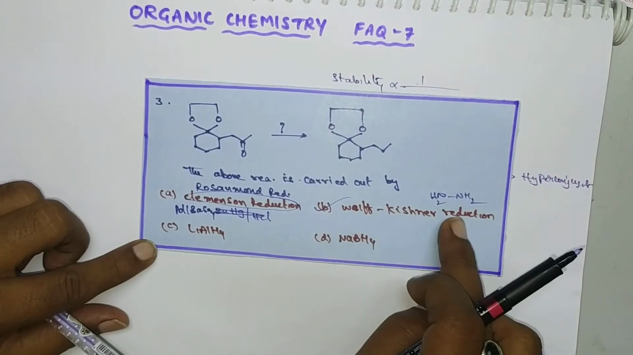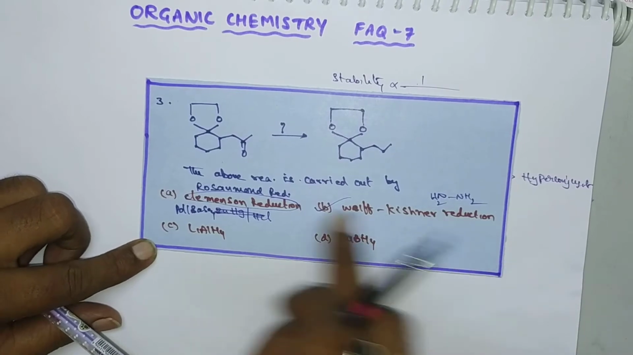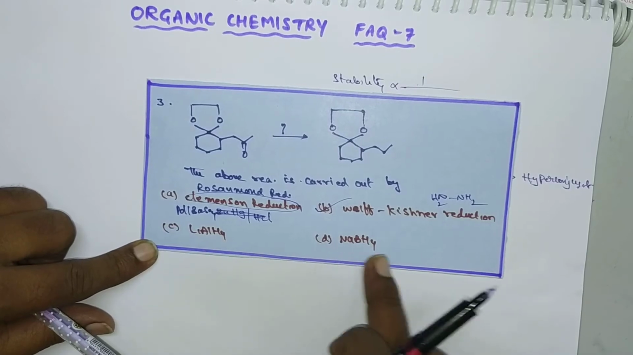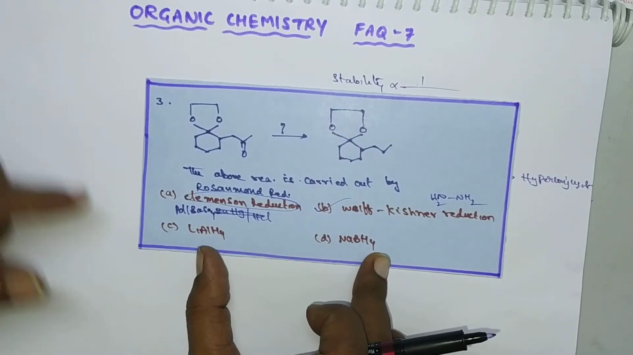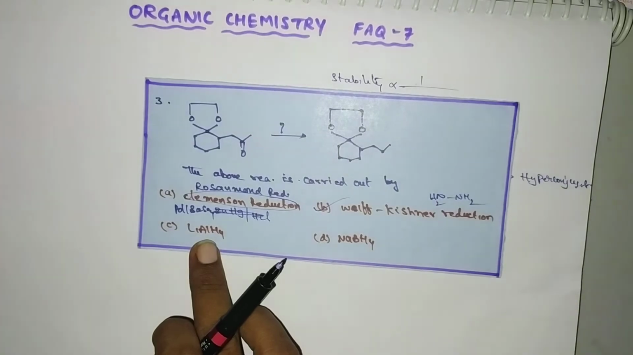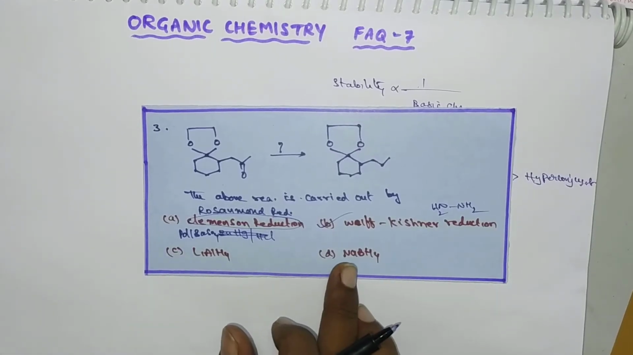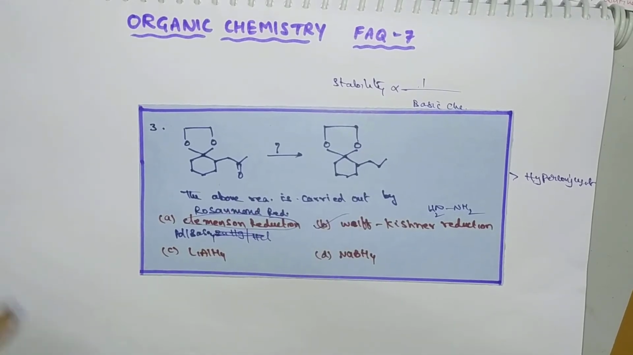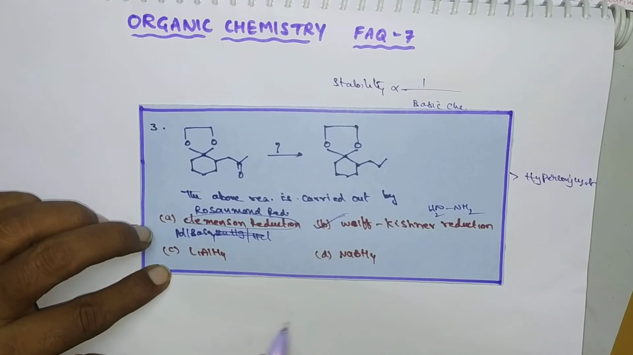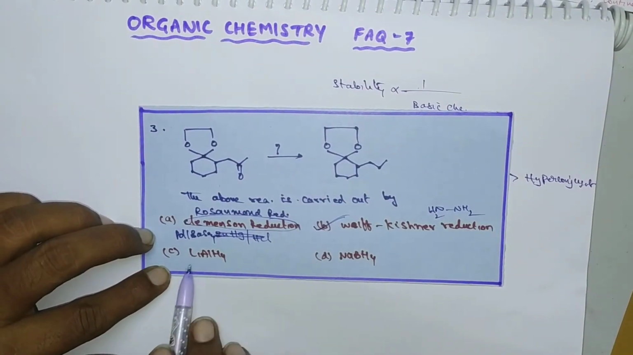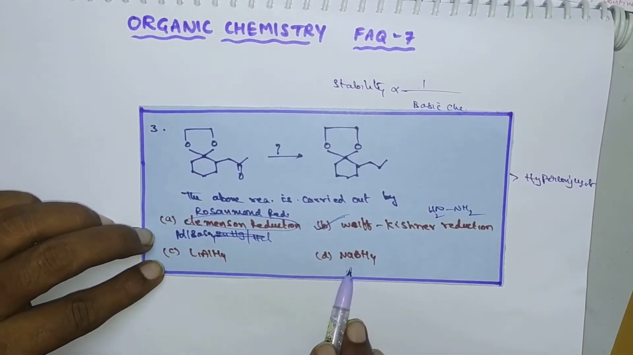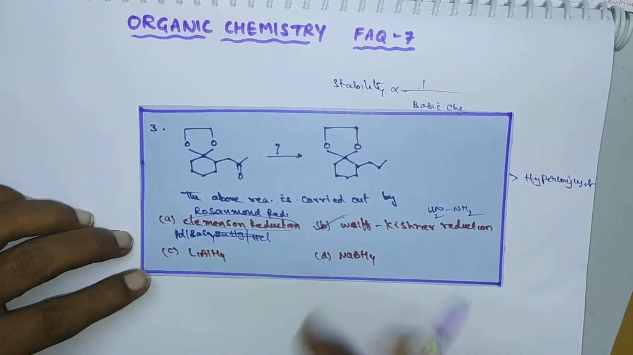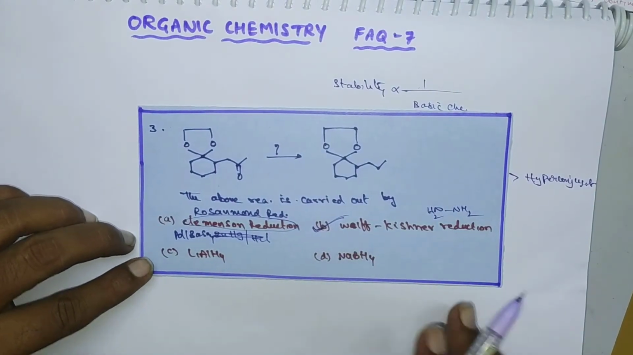So this is Wolff-Kishner reduction. In this Wolff-Kishner reduction, the carbonyl group is converted to alkanes. And here it is lithium aluminum hydride and here sodium borohydride. These two are reducing agents. This is a strong reducing agent and it is a weak reducing agent. Both reagents reduce the carbonyl group to alcohols, but here it is alkane. So that's why the correct option will be Wolff-Kishner reduction.